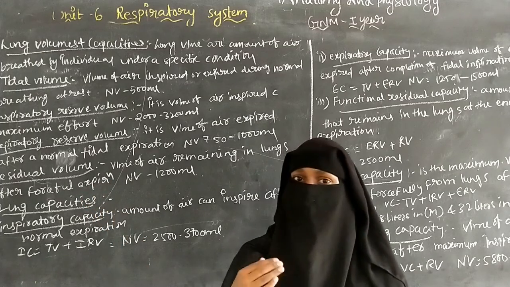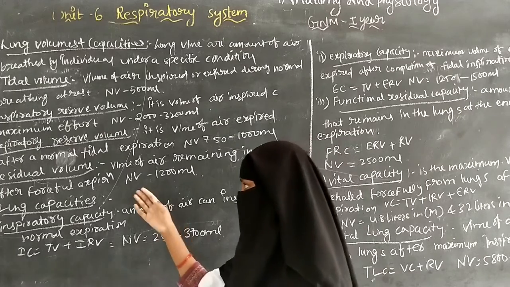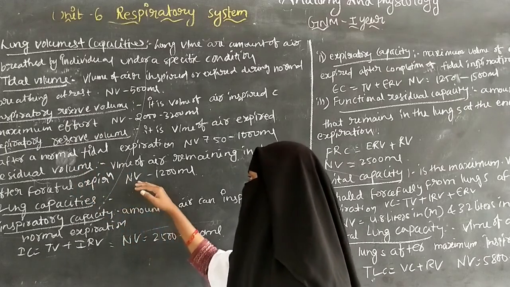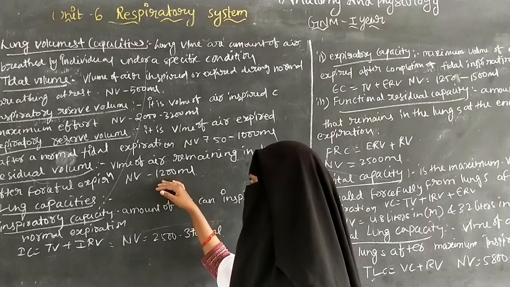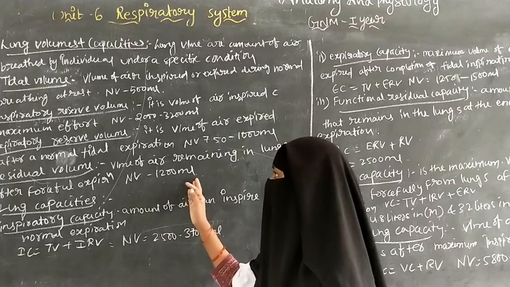After the expiration, the remaining air stays in the lungs, and it is called residual volume. The normal value is 1200 ml.